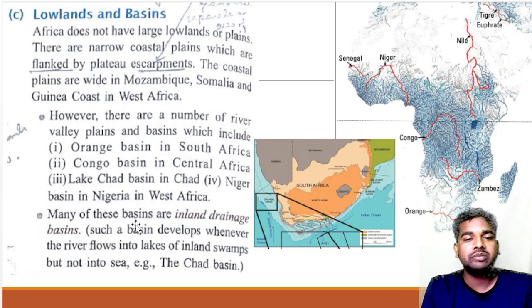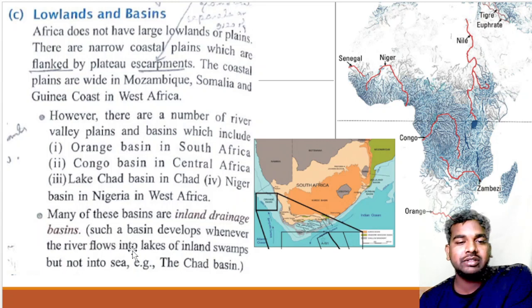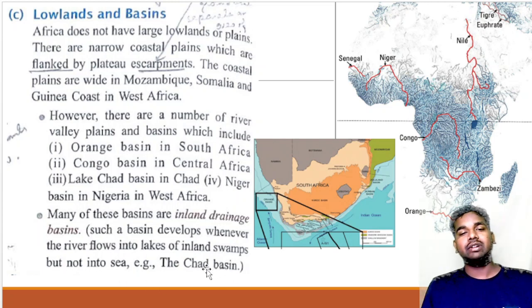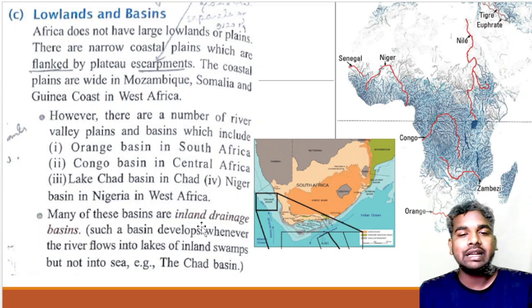Now, many of these basins are inland drainage. What is this drainage? Such basins develop whenever the river flows into lakes or inland swamps, but not into the sea. We are talking about the Chad basin. This Chad river originates on land itself and terminates on land itself. So many of these basins are inland drainage system basins.